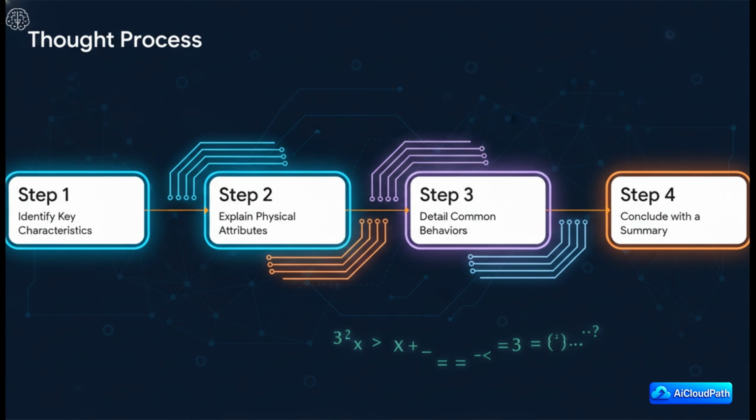And this is kind of what that looks like in action. When you force the model to verbalize its own steps, from identifying characteristics to explaining attributes to detailing behaviors, it seriously reduces the chance of making a mistake. It can't just jump to a conclusion. This is exactly why it's so powerful for things like math problems or logic puzzles, where the process is the path to the right answer.